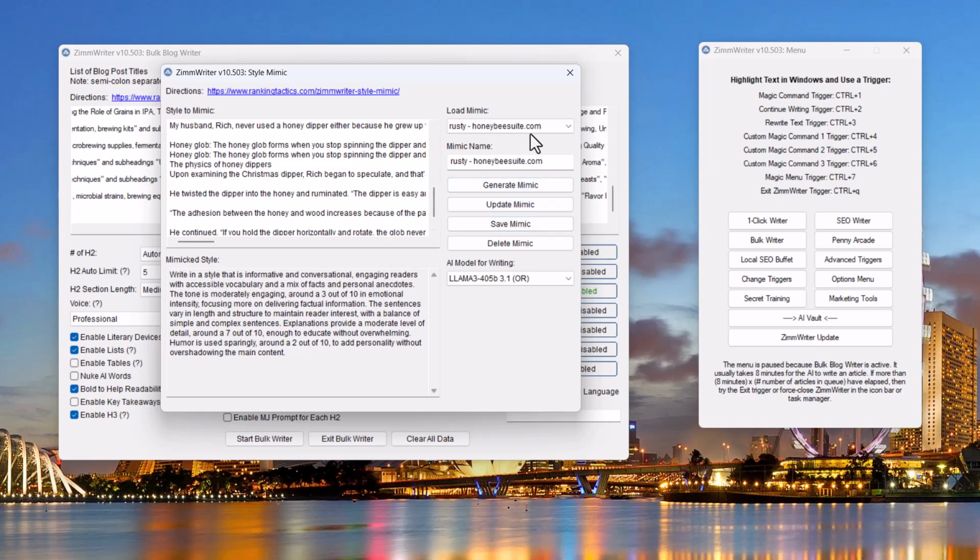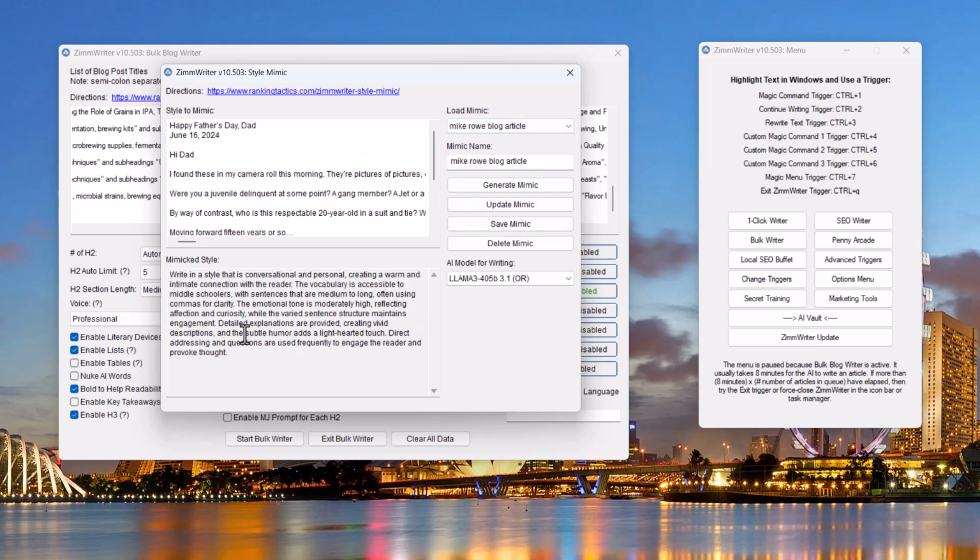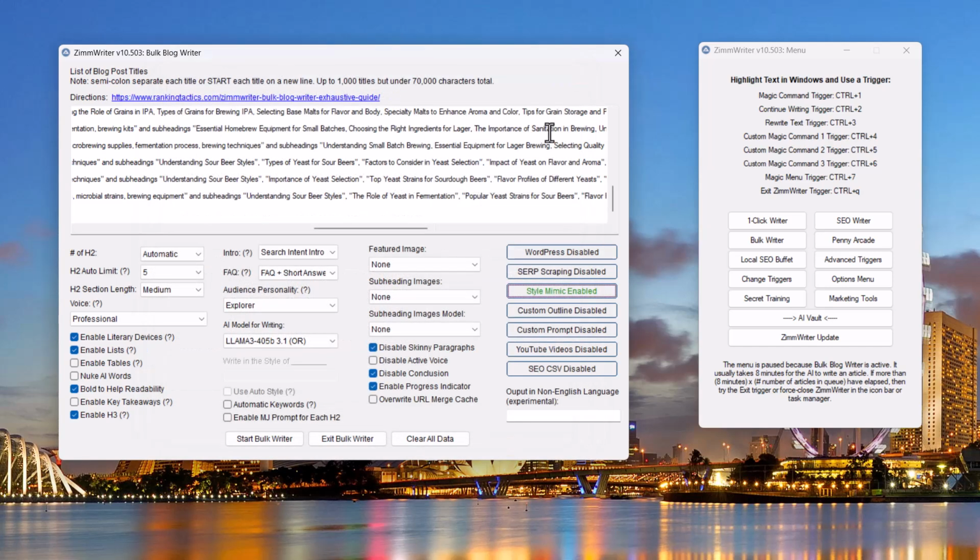The other one that I like is I have in here The Art of Explanation. This is Lee LaFleur. I also have in here Neil Patel, and I have Mike Rowe. Mike Rowe is a great blog to copy. So I copied his entire article and then I put it in here, and this was just a sample of it. The writing style is conversational, personal, creating a warm and intimate connection with the reader. Vocabulary is accessible to middle schoolers. So this is a very good mimic style to use. This is the AI writing model. I close that. Now I'm ready to go.